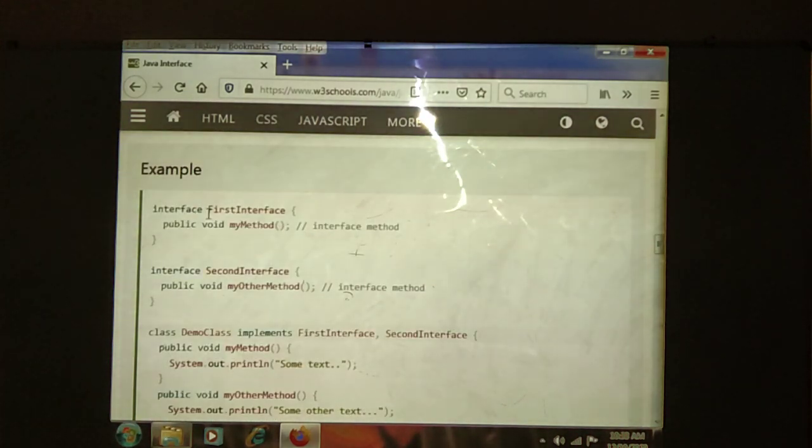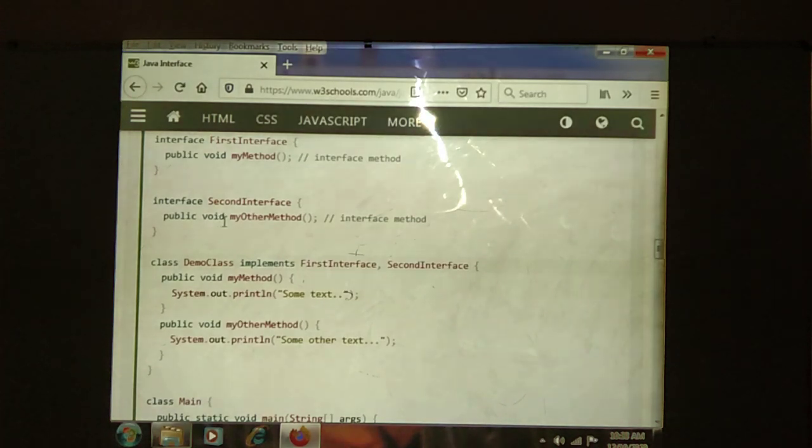See here. Here we have created the first interface. Interface is a keyword. In that we create the first interface name, then write the method. The method is only declared; we cannot write the body. Next, the second interface is also created with some method. Below that we have created one class, and we are going to implement the interfaces here.